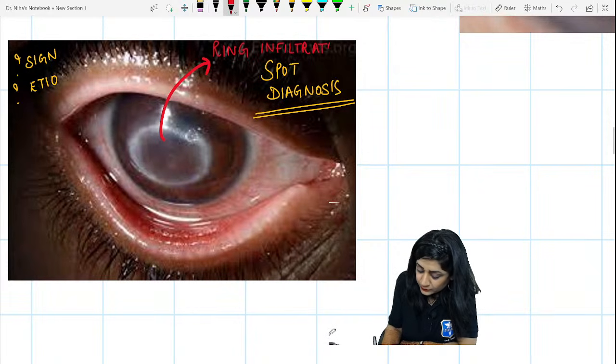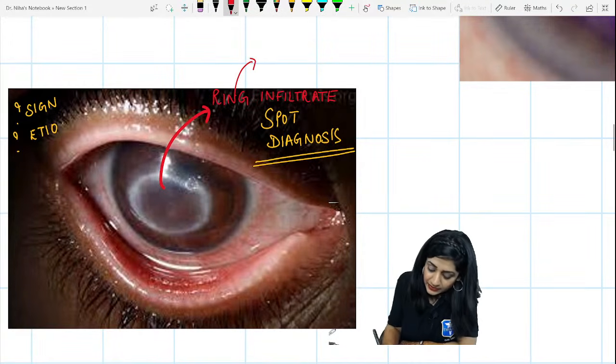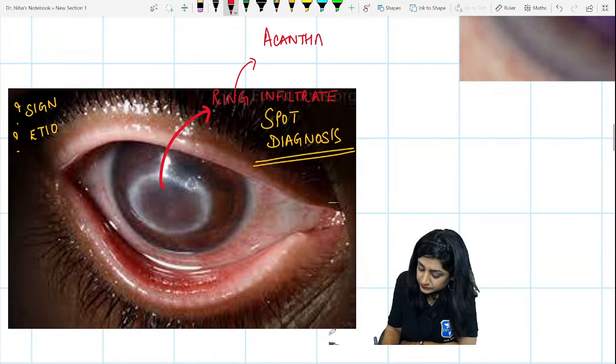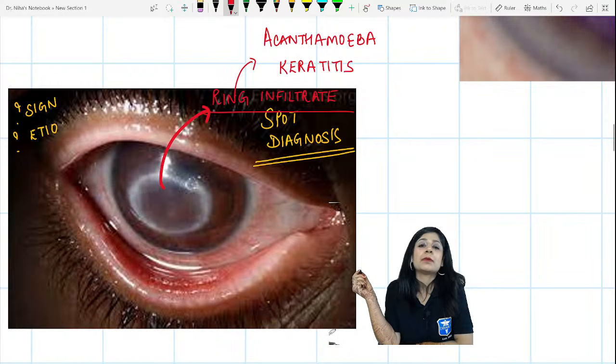This is a case of ring infiltrate, and this ring infiltrate we get in cases of Acanthamoeba keratitis.